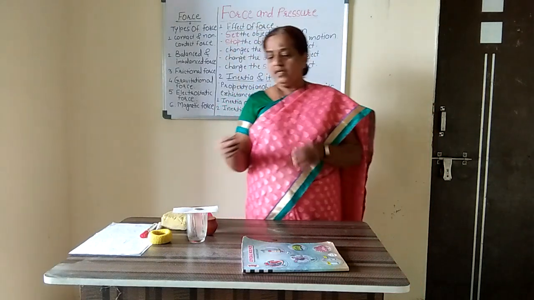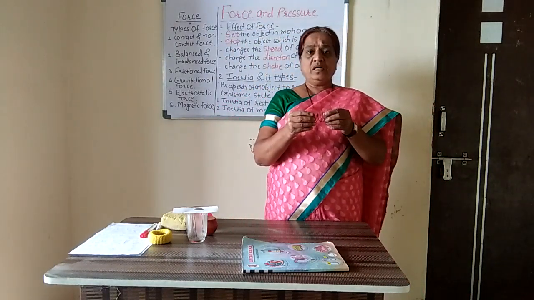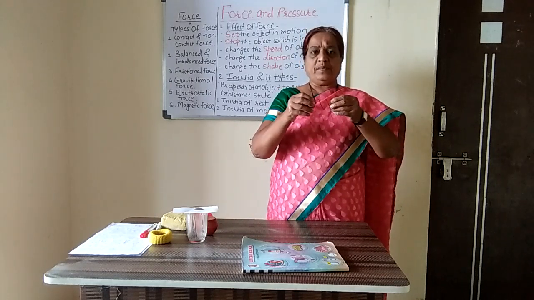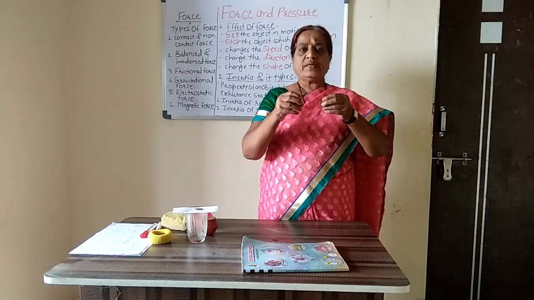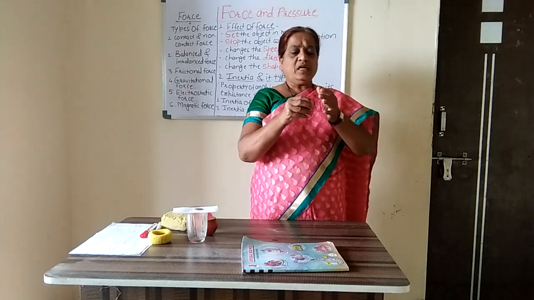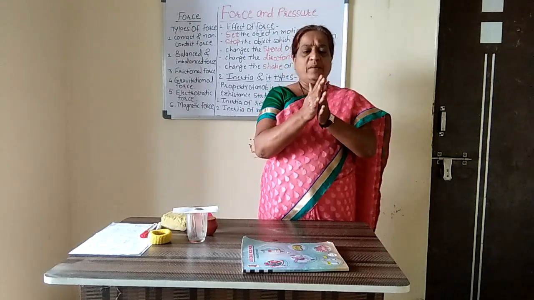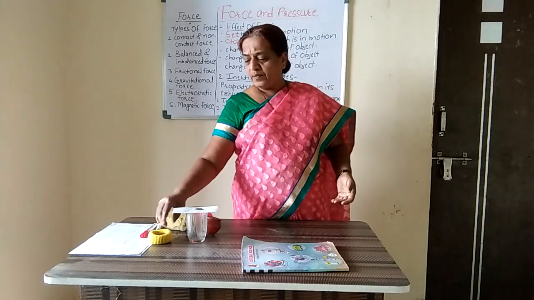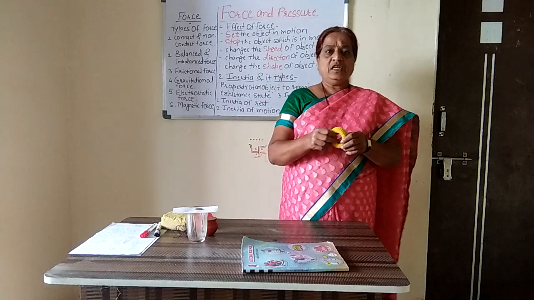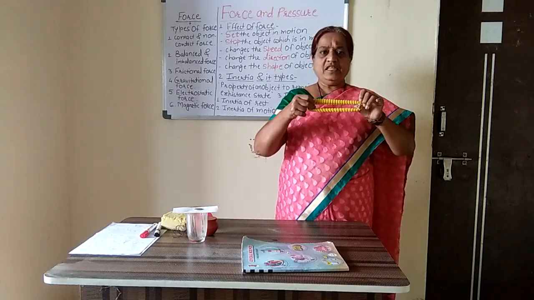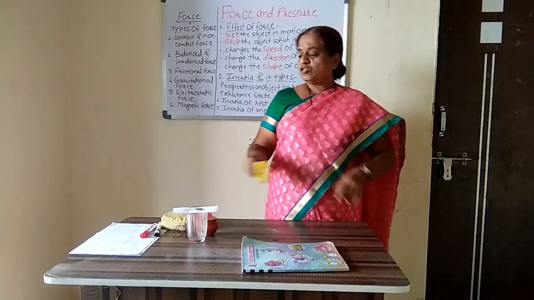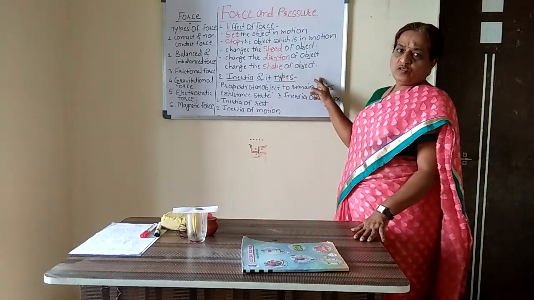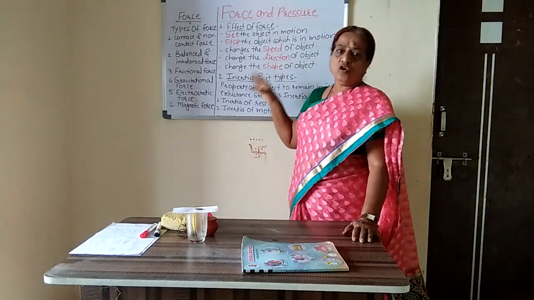See another example. Suppose this is a spring. Now if I stretch the spring, what is happening here? The length of the spring is increased. Or if I again press the spring, what will happen? It compresses. Okay. See the next example. This is a rubber band. If you stretch it, the length increases, right? So in that way, it also changes the shape of the object. So these are the effects of the force on an object.